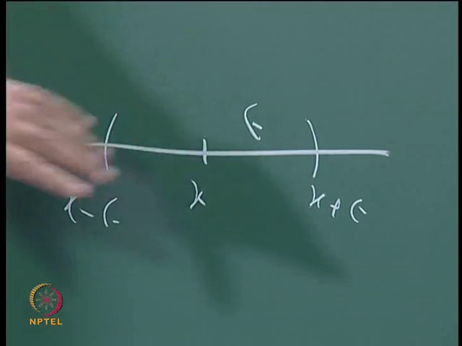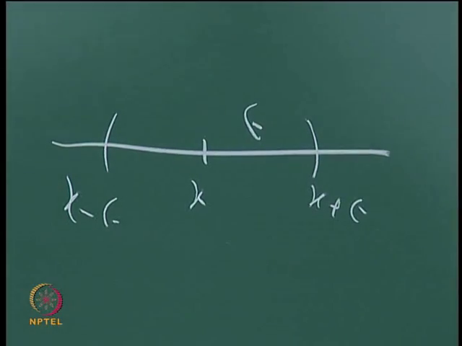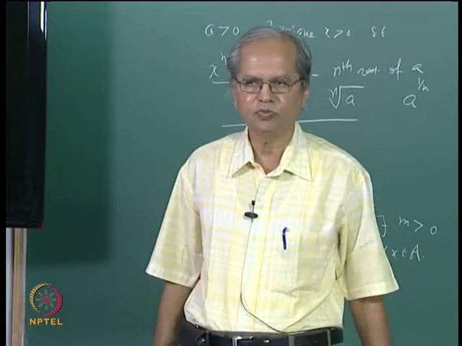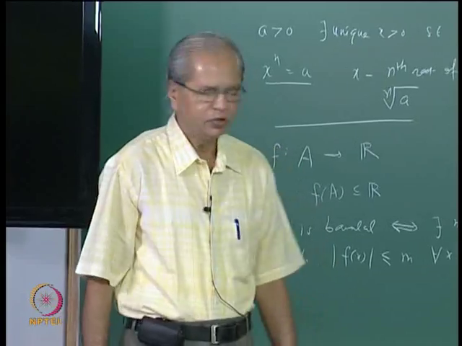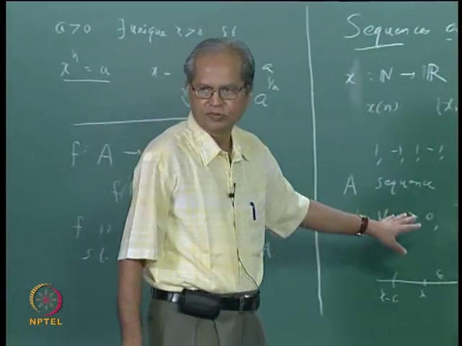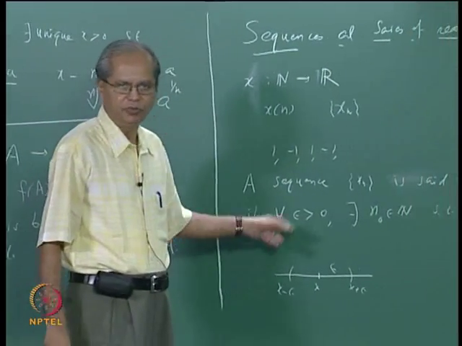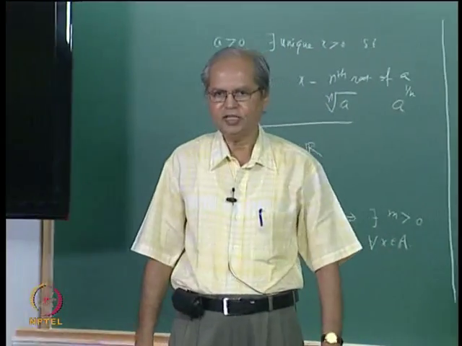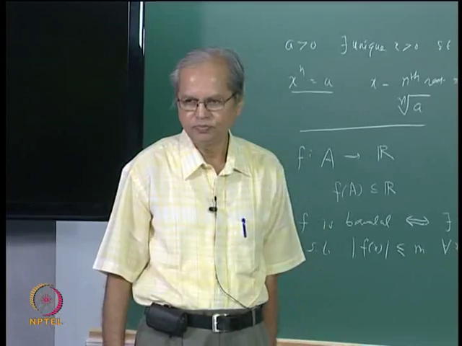That is, all except a finite number of elements must lie inside the interval. Epsilon just says you can take an interval of any size. If you take a smaller epsilon, you may have to change n0 and take a bigger n0, but whatever it is, that number is always finite.